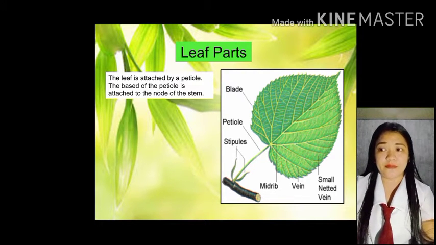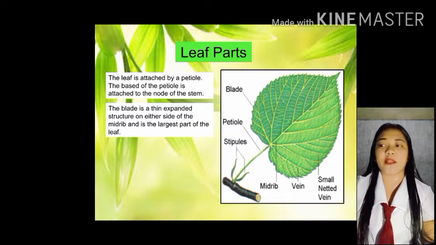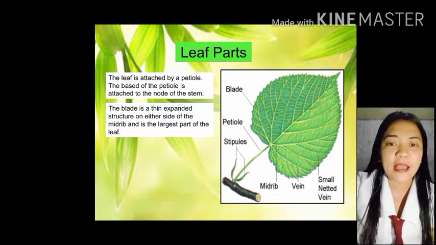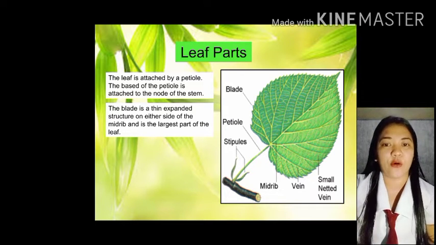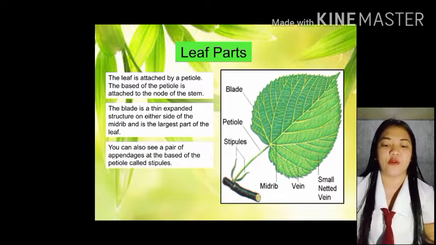And next is the blade is a thin expanded structure on either side of the midbrain and is the largest part of the leaf. Yan. Si blade nga po is yung nasa paligid ng dahon na may iba't ibang structure. Meron siyang gilay-gilay. Siya yung pinakamalaking parte ng dahon.